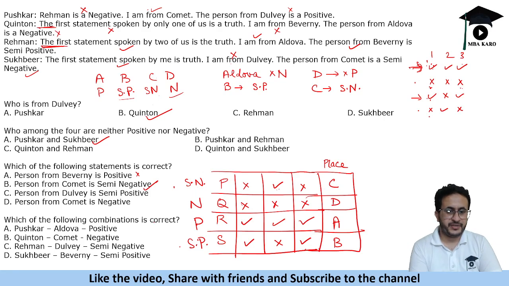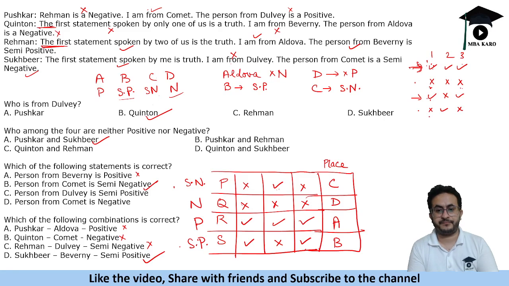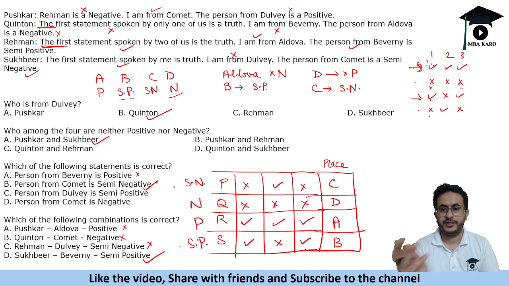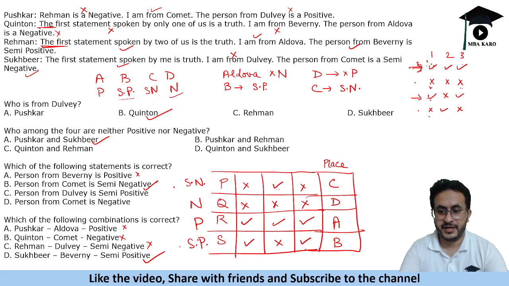Which of the following combinations is correct? Pushkar Aldova positive, Quinton Comet negative, then we have Rahman Delve semi negative, and Sukhbir Beverny semi positive. That is the correct combination. Okay, so this is the solution to the set based on binary logic.